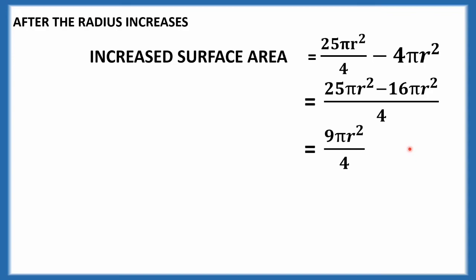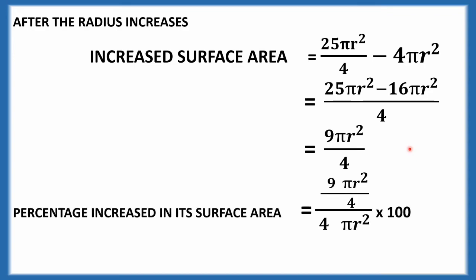We have to find the percentage. So the percentage increase in surface area equals the difference in area, 9 pi r square by 4, divided by the total area 4 pi r square. To find the percentage, multiply the fraction by 100.